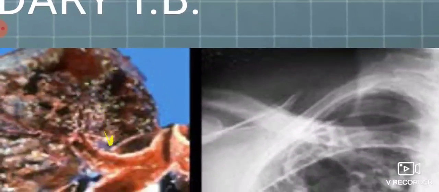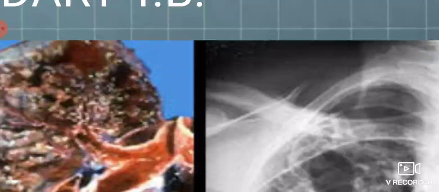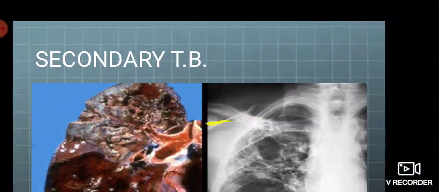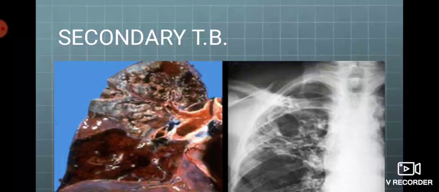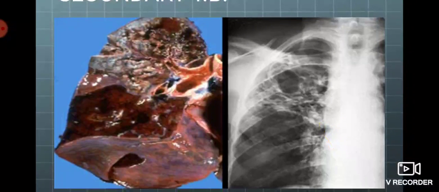Later on, there is erosion of the affected bronchi, and this leads to the entry of caseous necrosis as well as bacilli into the bronchi, and the person becomes an active tuberculosis case, or an open case of tuberculosis.